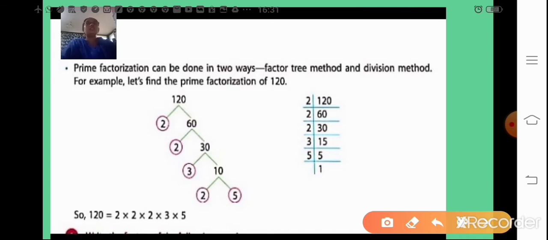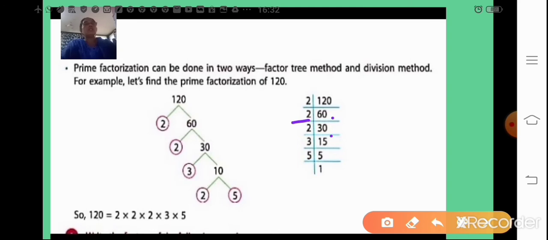Now the division method is where you divide the number right there itself. The same 120 is written here. Start with the first prime number 2. So 2 sixes are 12, and you write the 0 as it is. Again 60 is divided by 2. So 2 threes are 6. Write the 0 as it is. Again this 30 is divided by 2.